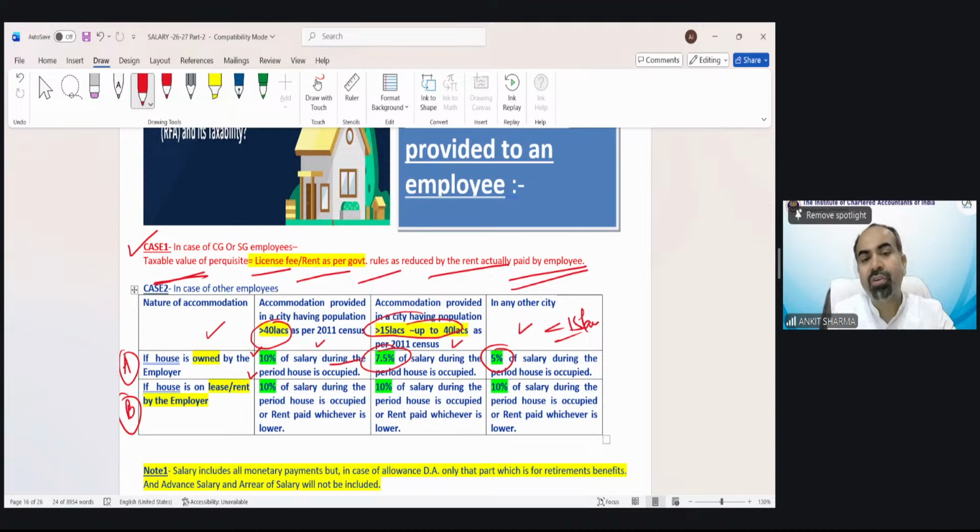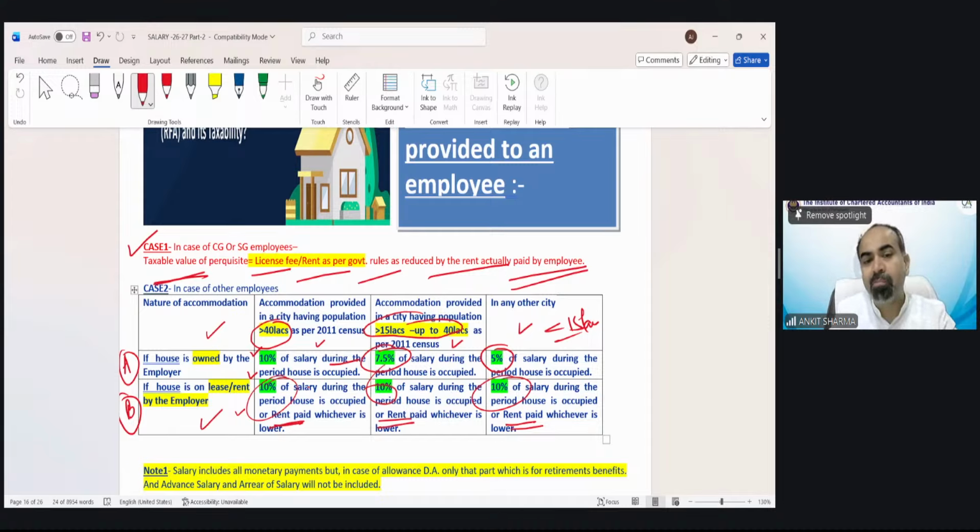If the property is on rent, then the percentage is the same: 10% of salary or rent paid, whichever is lower. Remember, there should be rent paid. Fair rental value or rent as per government rules does not mean the property is on rent. That would be just to confuse you. It would have been specifically mentioned that the property is on rent, or the words rent paid by employer should be there. Then we will apply case number B. Else it would be case number A.